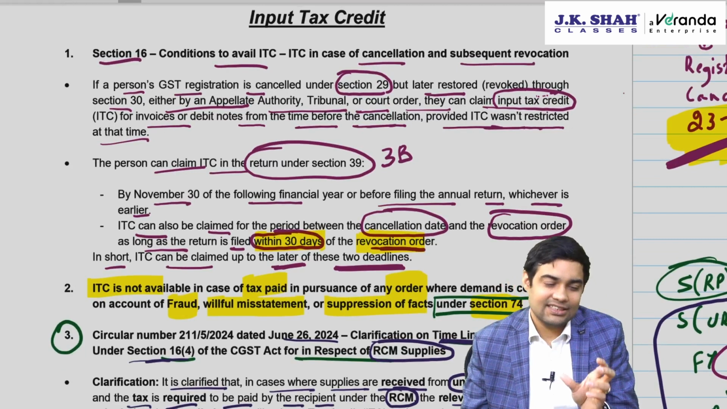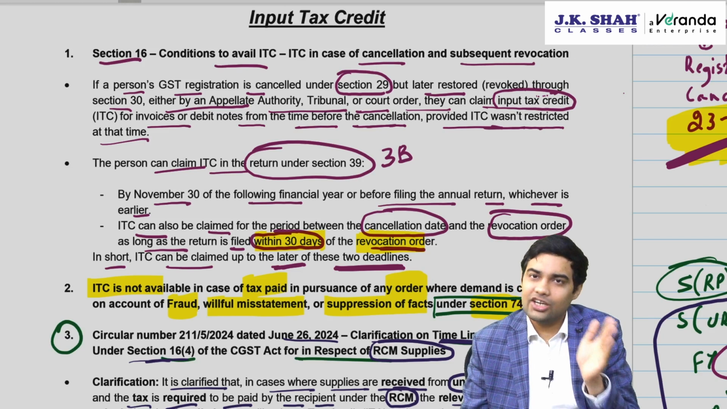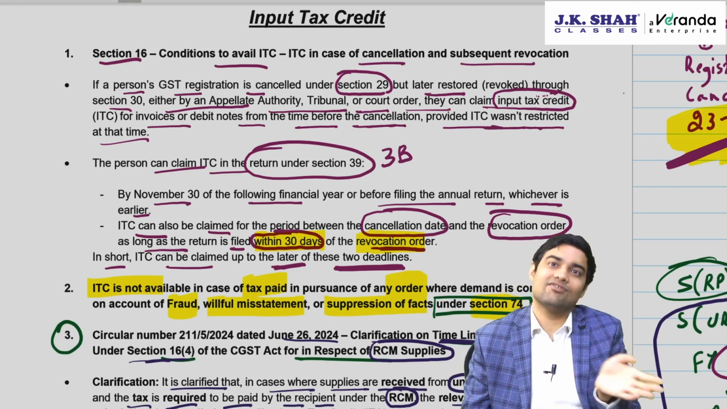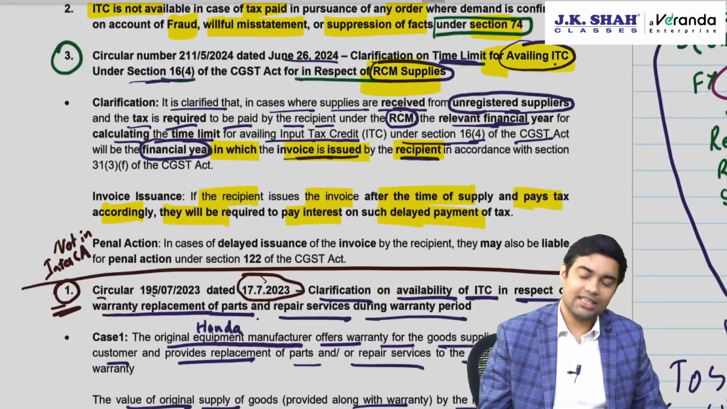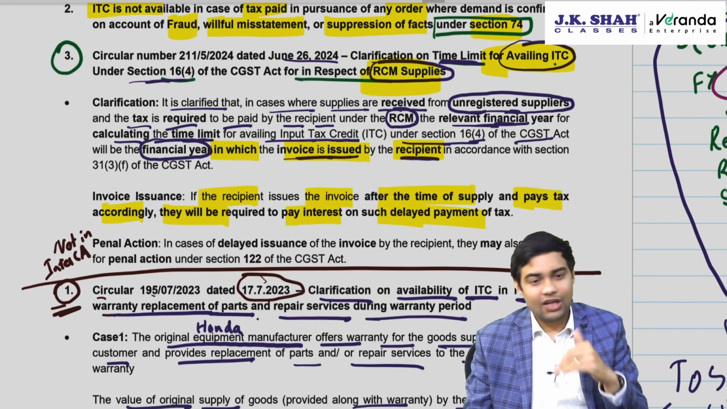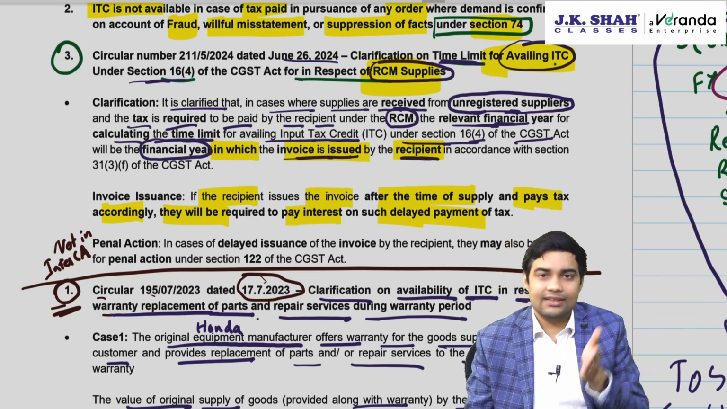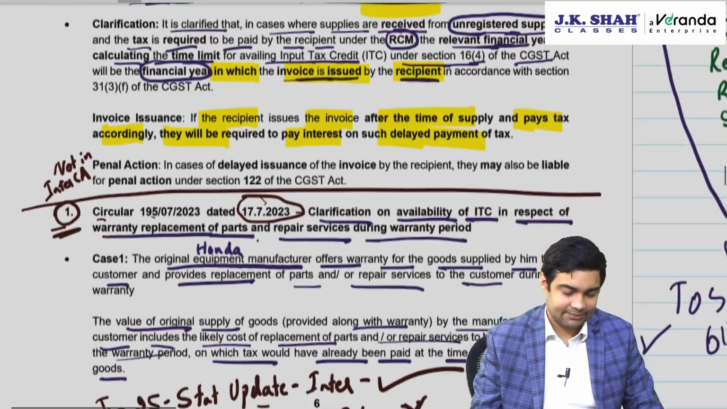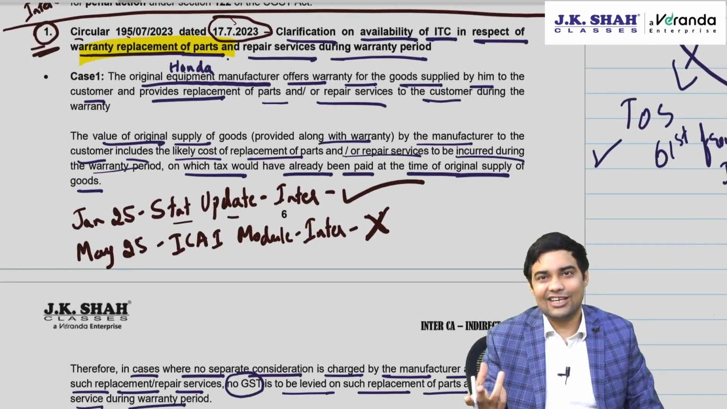The time limit to avail ITC will be the normal time limit, that is 30th November or date of filing annual return, whichever is earlier, or 30 days from the date of order of revocation, whichever is later. Fraud cases, no ITC. RCM cases, ITC will be available based on the invoice issued. So even if RCM is of earlier years, if I issue invoice now, then today's time limit will be applicable for availing ITC.